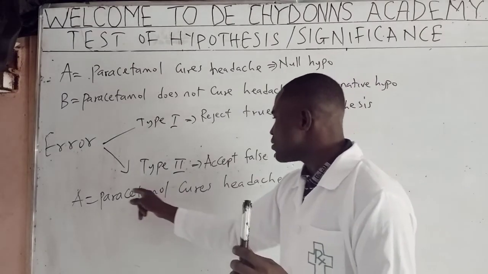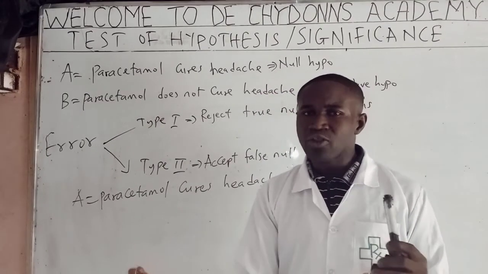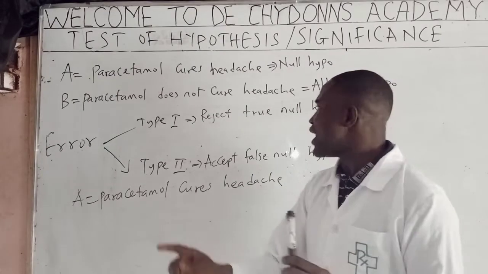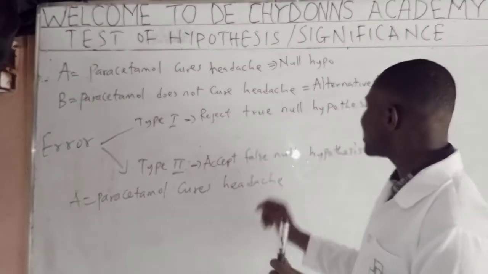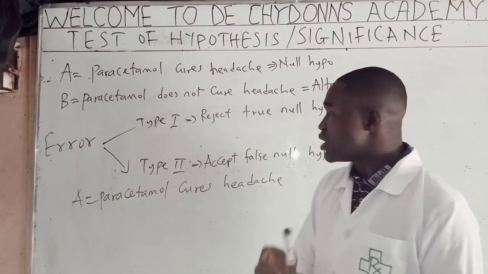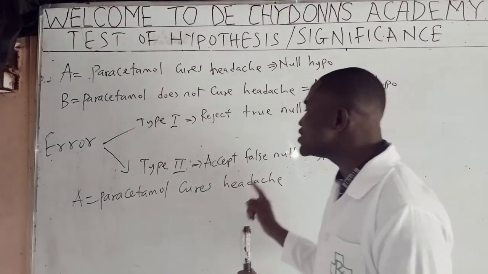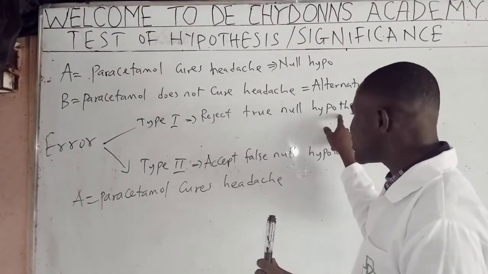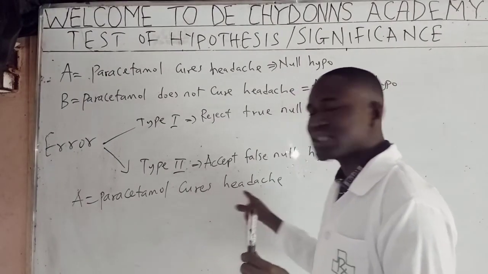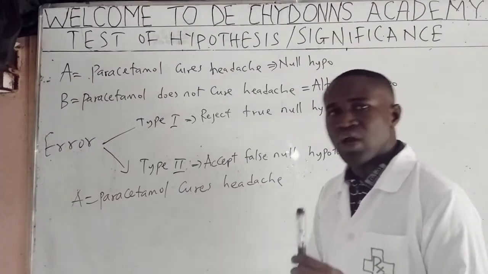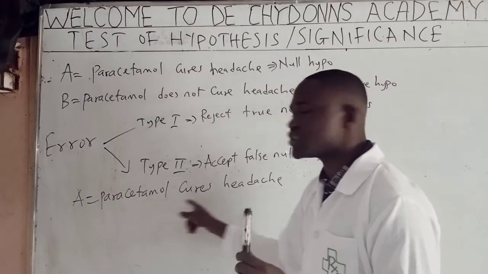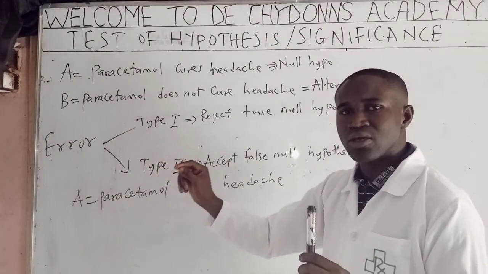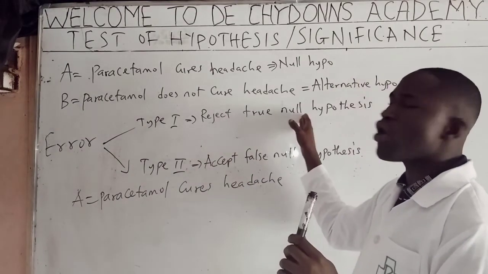When you realize that paracetamol cures it, and you come out of the laboratory and you announce or you write in the report book, or result book, that paracetamol does not cure headache, what you have succeeded in doing is that you have rejected the true null hypothesis we have. The true null hypothesis says paracetamol cures headache. And from your experimental result, you realize that it cures headache indeed. Instead of you writing, yes, paracetamol cures headache, you stupidly reject that true null hypothesis.